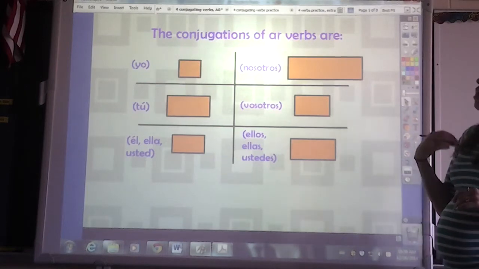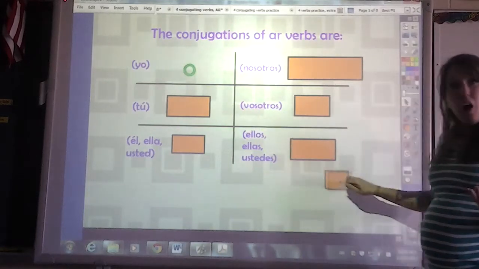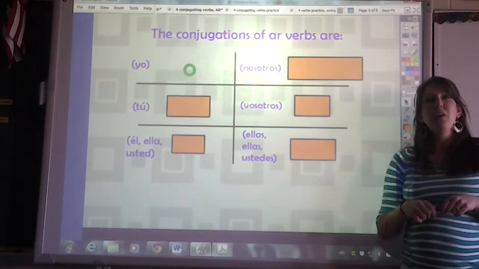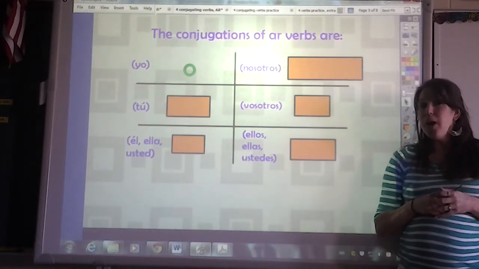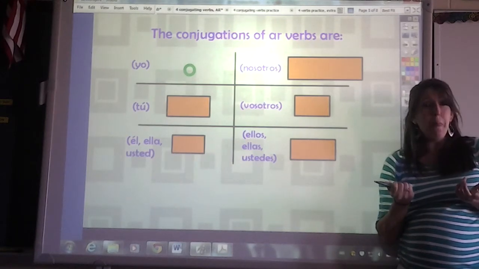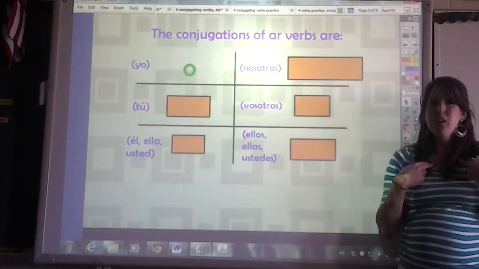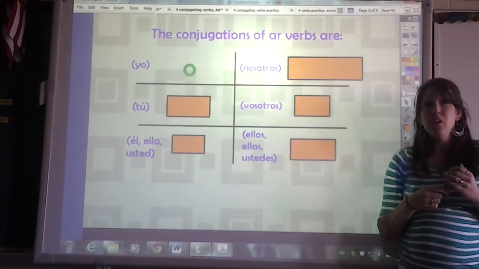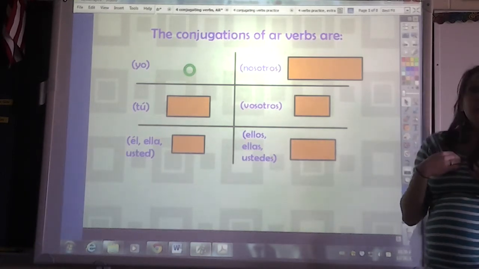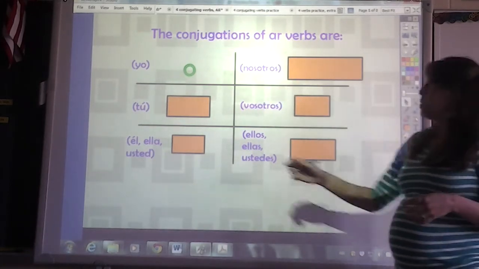So, the yo form. This may look familiar to you. Our yo forms are going to end in O. Can anyone think of an example of a verb conjugated that has an O at the end? Necesito. Did anyone get that? Necesito. I need. What about tengo? I have. Anything else you remember? No? That's good. If we were going to say I organize, organizo. Okay. All right, 2 forms.